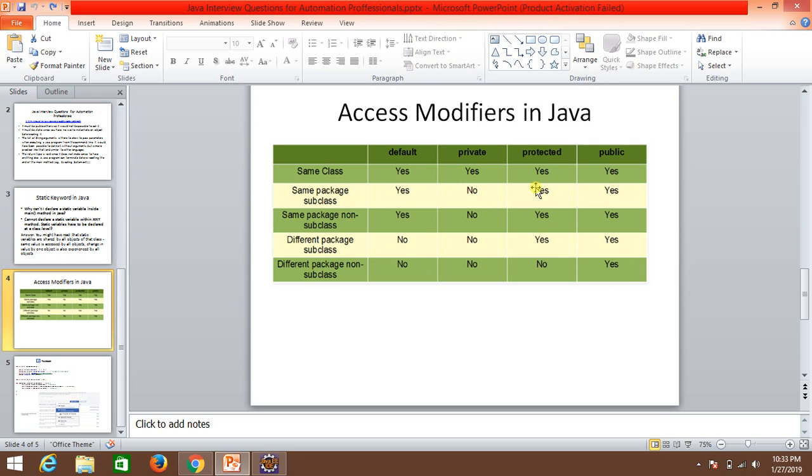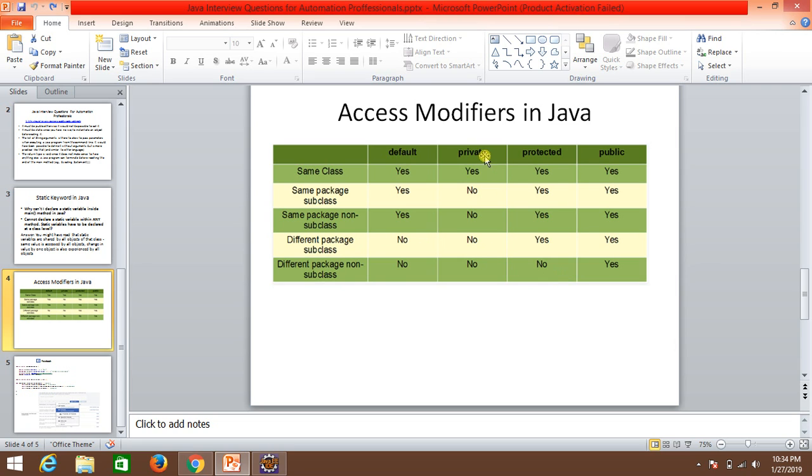Now if you declare it as protected, same class, yes, same package subclass, yes, same package non-subclass also, yes, and different package subclass, yes, but different package non-subclass, which I have shown you as our last example. If you're not extending the class in some other package, you won't be able to access the protected variables.